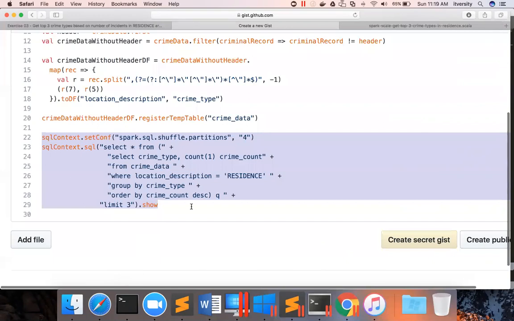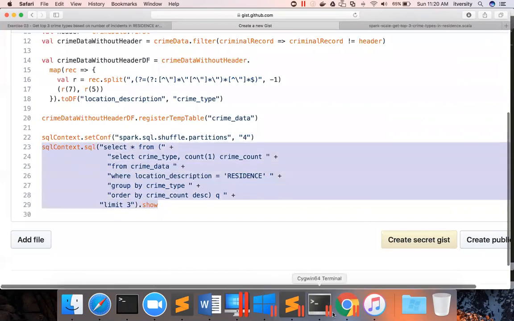Order by crime underscore count DESC. Okay, I know where the problem is. There is no space here, because of which crime underscore count and from will be concatenated side by side. Now it should work.